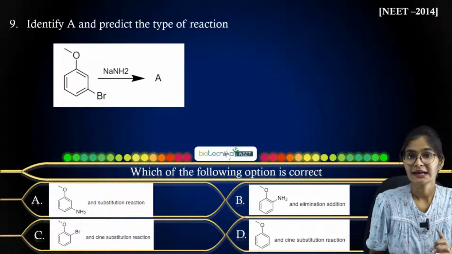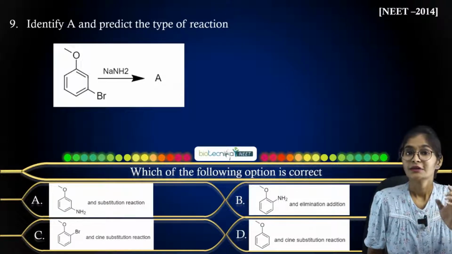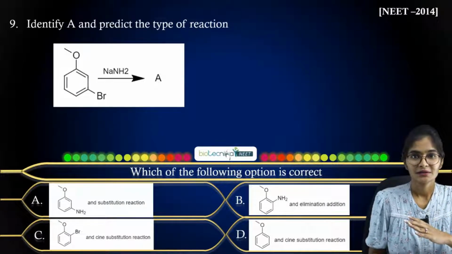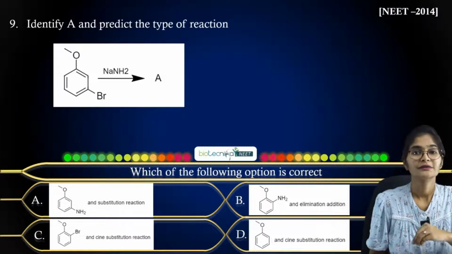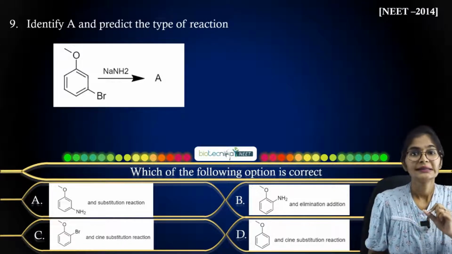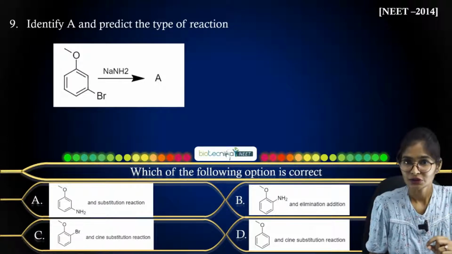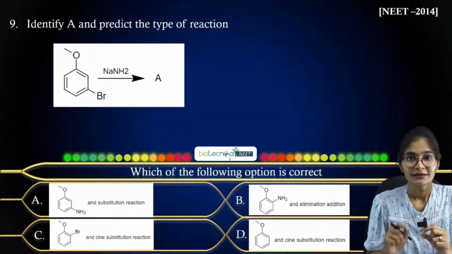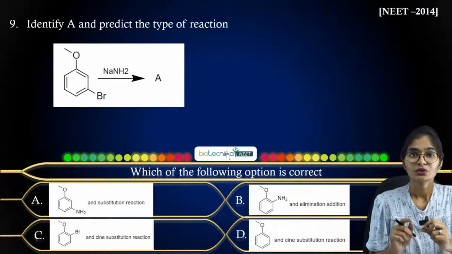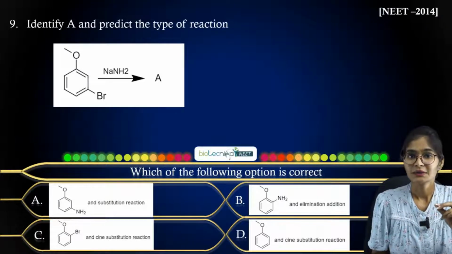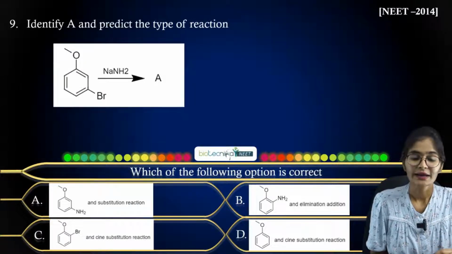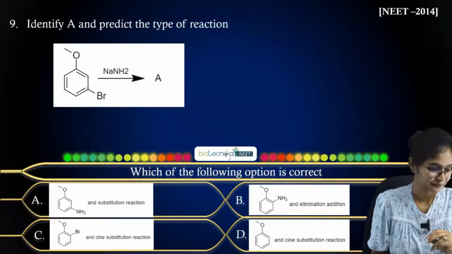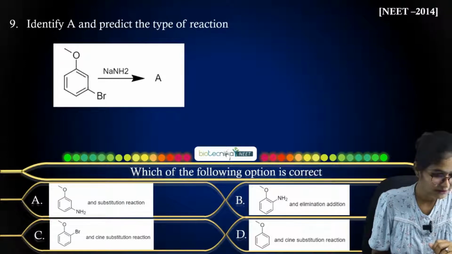Once it abstracts the proton, it might give some intermediate by removal of one leaving group. So which one will be the leaving group in the given organic molecule? And then your nucleophile is going to attack the electron-deficient carbon center, and then you will get your final product A.